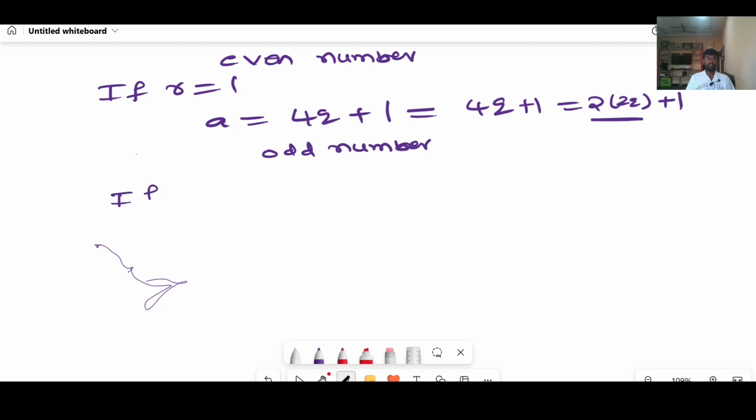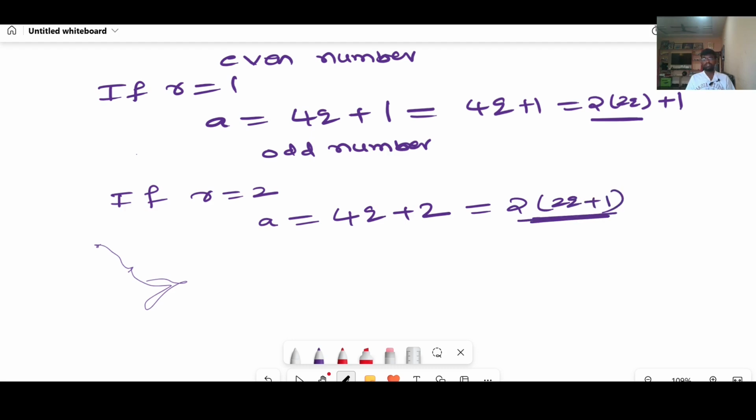If r equal to 2, 4q plus, in the place of r we substitute 2, and if you take 2 as common, you will get 2 into 2q plus 1. This is completely a 2 multiple. Ultimately we can conclude this is an even number.